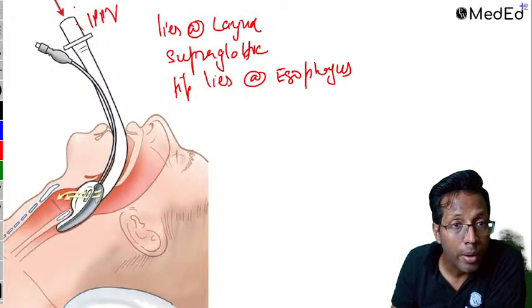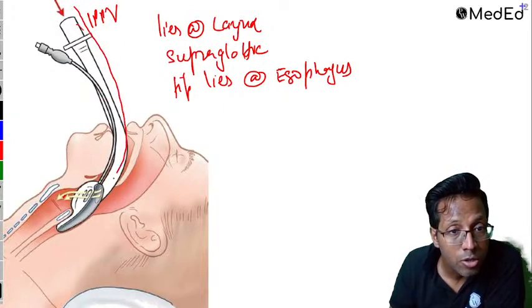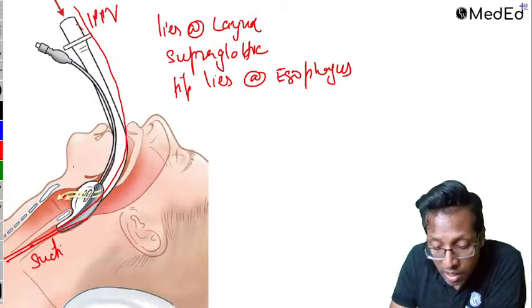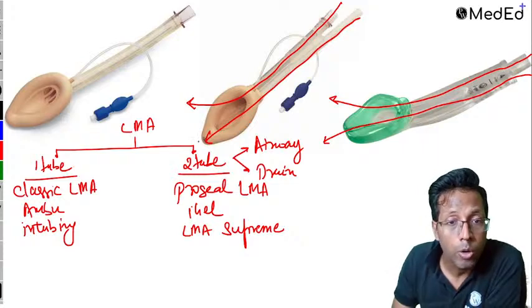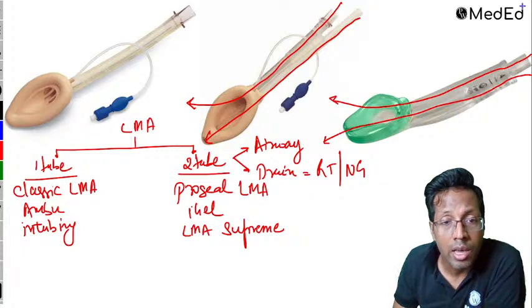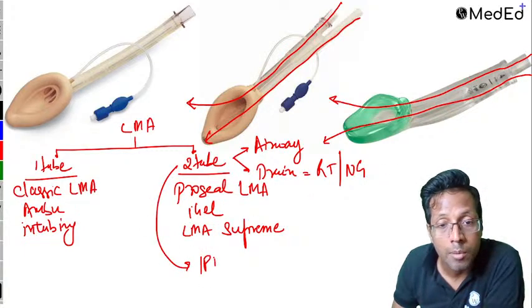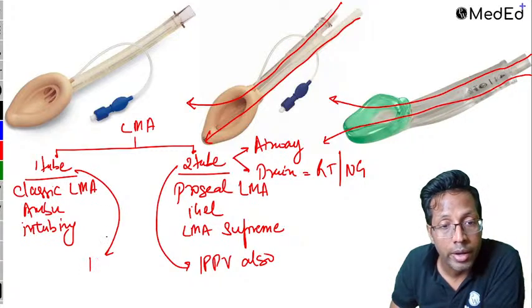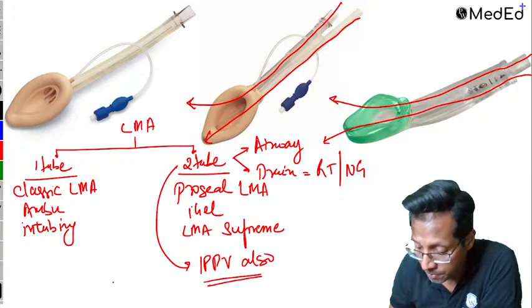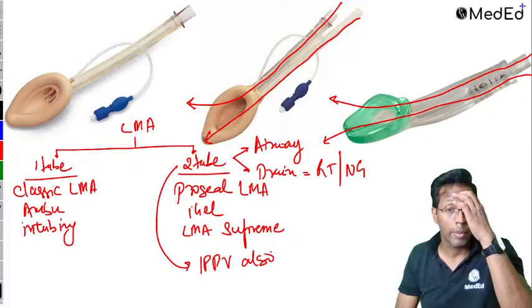By making a double tube, they used this space to put a Ryle's tube that can go inside the stomach, and now you can do suctioning from there. So the biggest advantage of using this two tube is that this drain tube can be inserted inside. From here you can insert a Ryle's tube or a nasogastric tube inside the stomach, and therefore this two tube can be used for IPPV also. Here IPPV is contraindicated. Of course, intubating LMA you can talk about, but ideally we don't use IPPV here. Here, this can be used for IPPV also. Clear everyone? So these are the LMA.